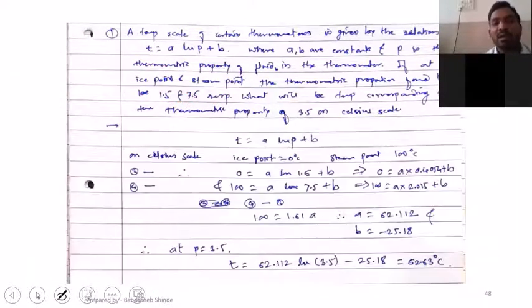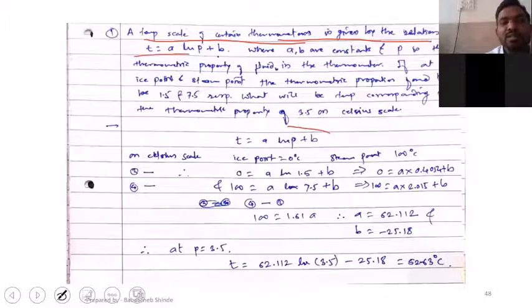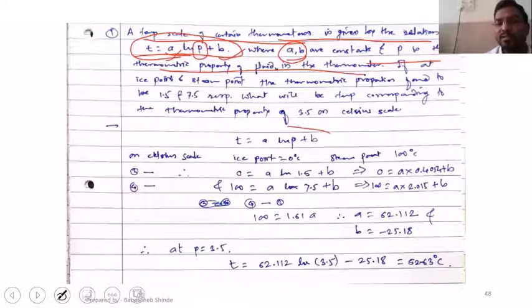I'll use whatever I have solved previously. So there is one temperature scale that uses the relation T is equal to A into ln of P plus B. That relation is given for that temperature scale, and A and B are constants. P is the thermometric property of the fluid used in that thermometer, and T is the temperature.